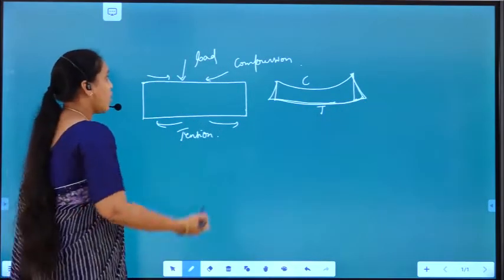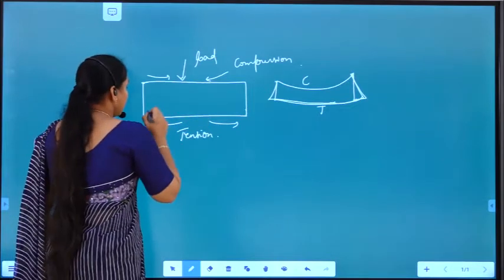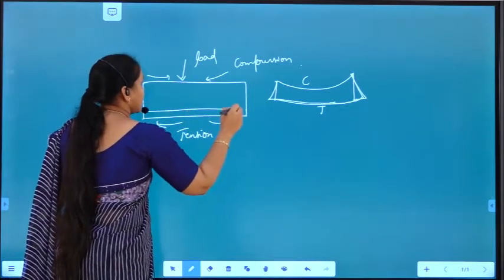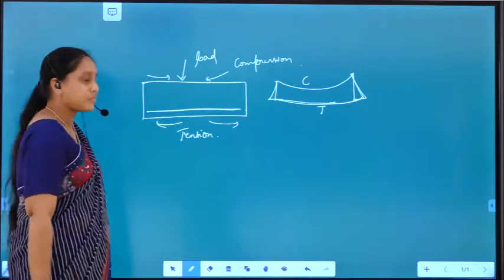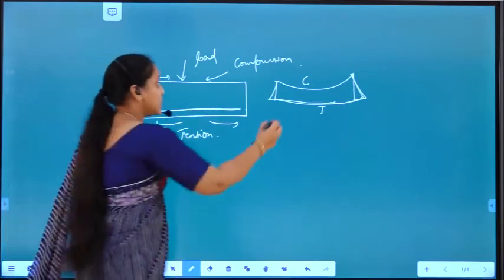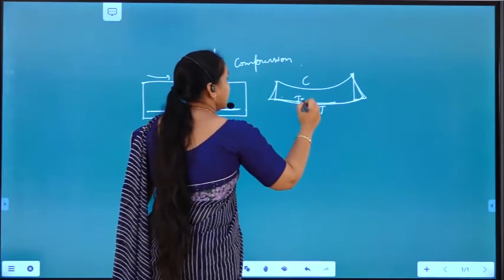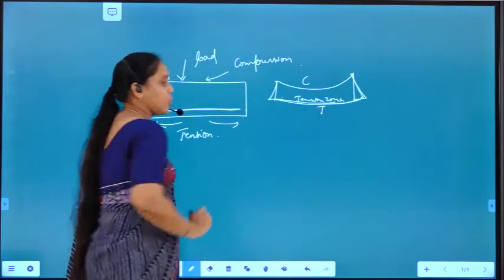As concrete is weak in tension, the reinforcement is introduced in the tensile zone, because this is going to be the tension zone. So here we have introduced the reinforcement.